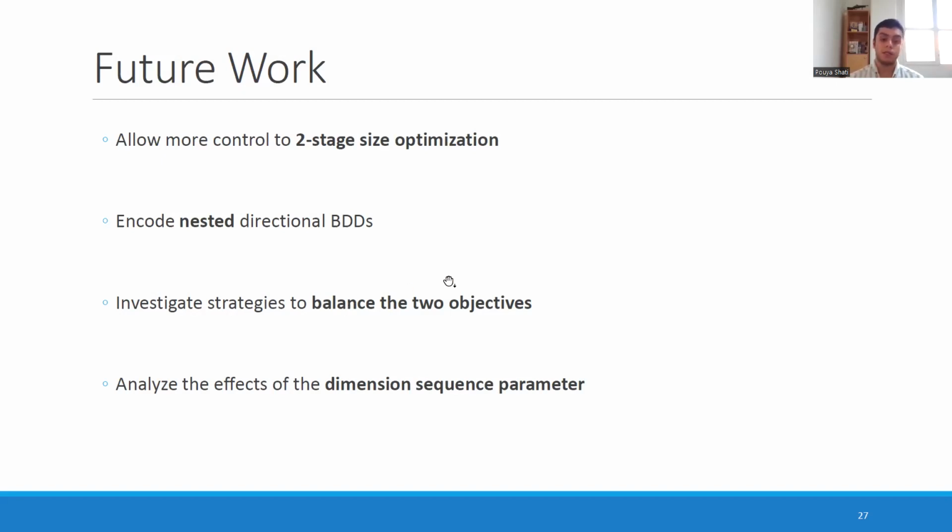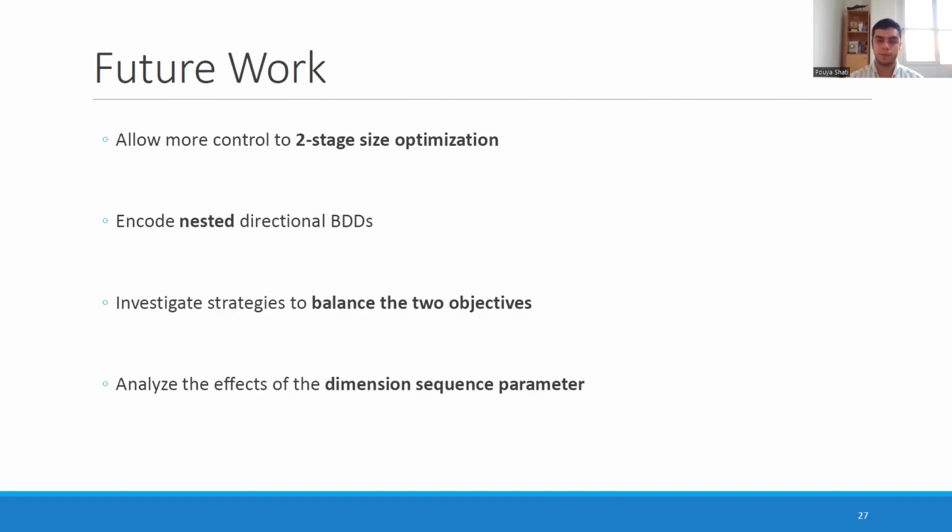We also want to look at more strategies to balance the two objectives against each other. One potential candidate would be to generate the Pareto optimal front with regard to these two objectives, so that we can look at all of the solutions that look good rather than picking one of them by somehow balancing these two. And lastly, we also feel the need to analyze the effects of the dimension sequence parameter more.